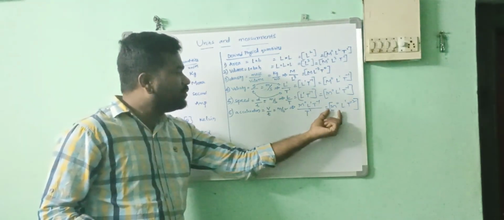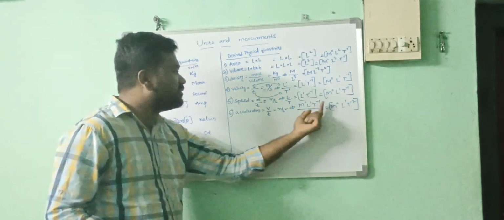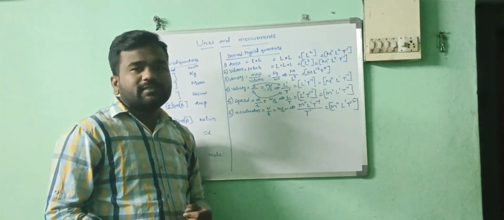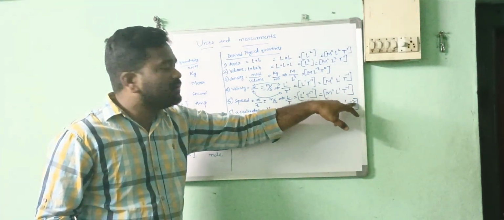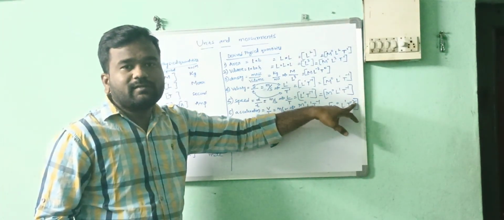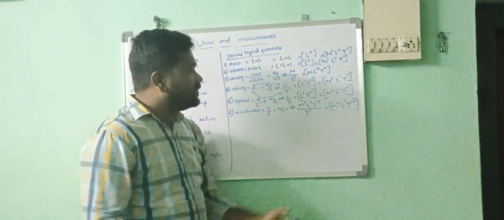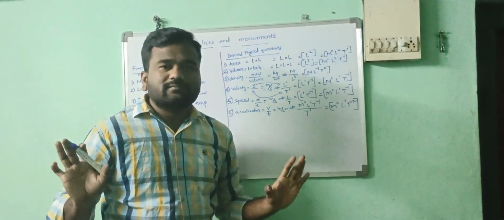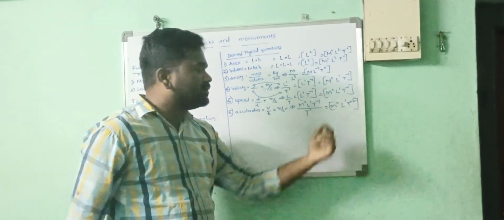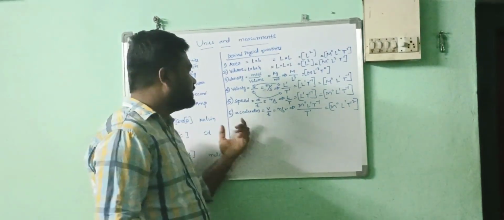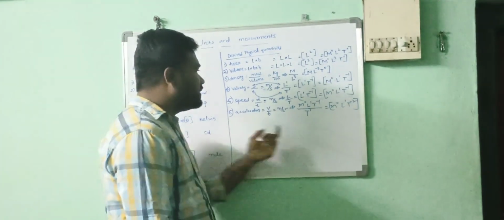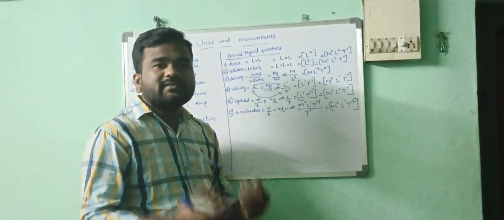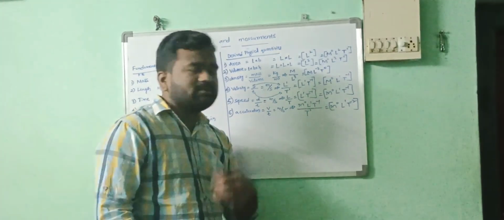If they are asking about only the mass for the acceleration, you have to say 0. Understand? These terms play a key role in physics.